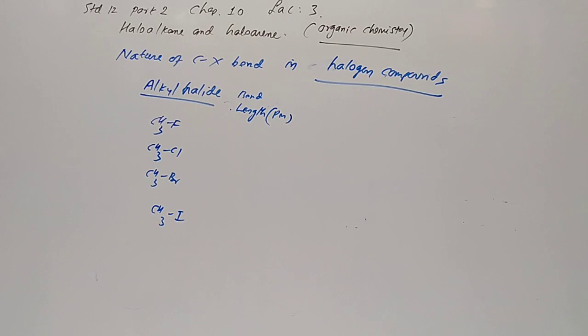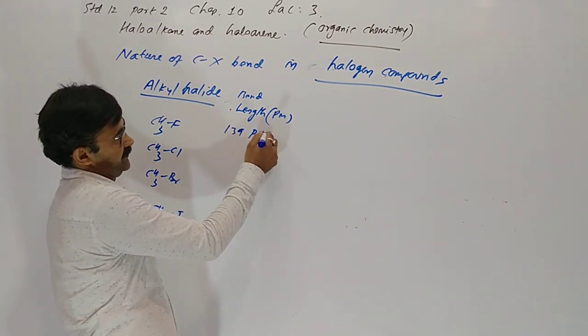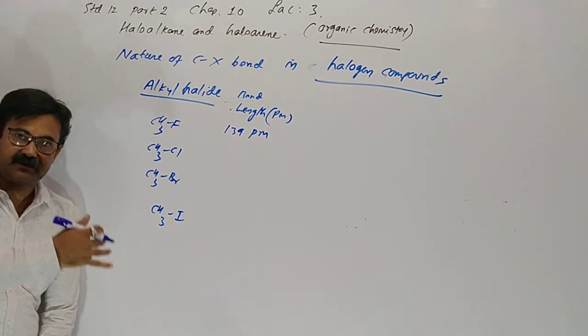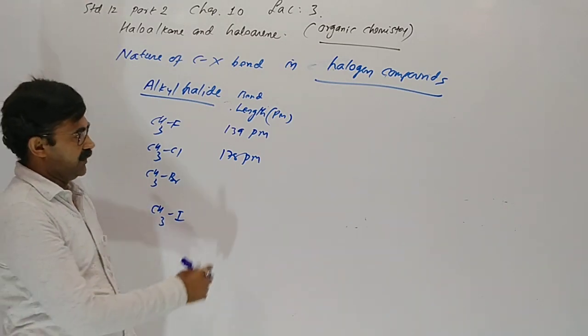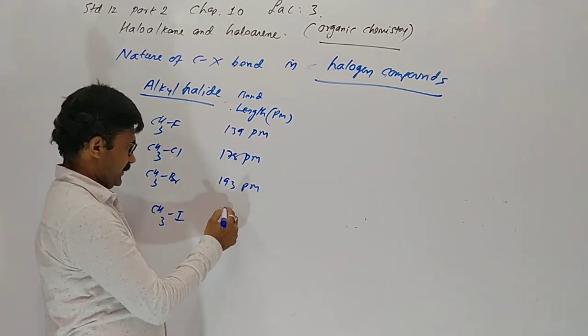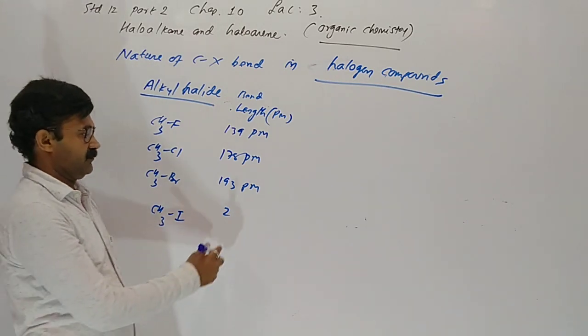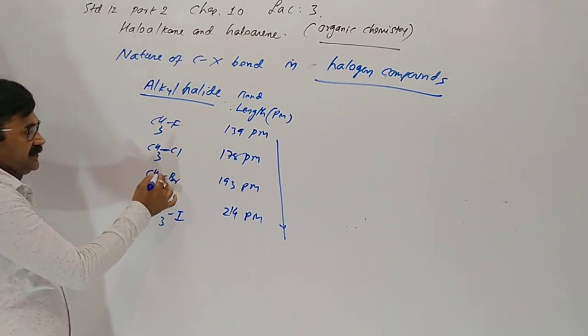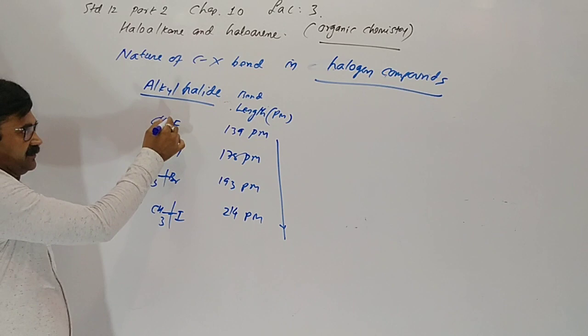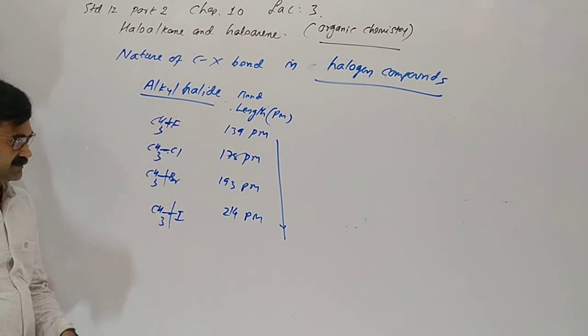In fluoromethane bond length is 139 picometer. In chloromethane it increases to 178. In bromomethane 193. And here is 214 picometer, increasing gradually. Whenever bond length increases, the bond should be weak. This bond is stronger, this one is weak.